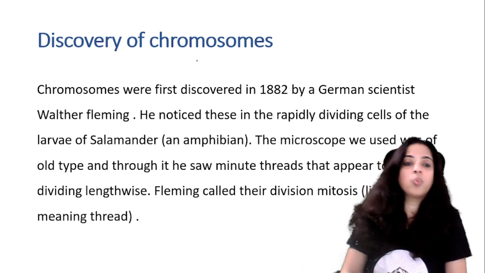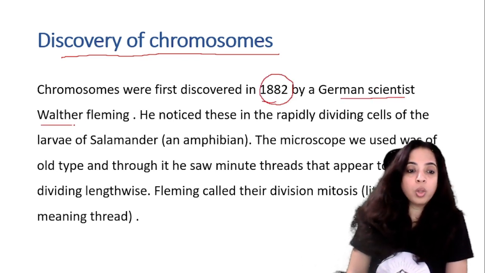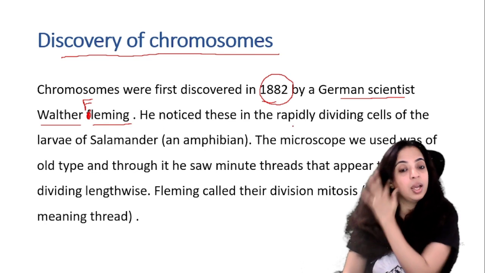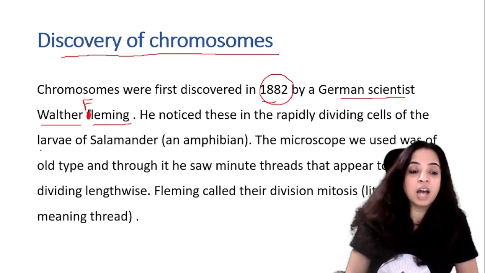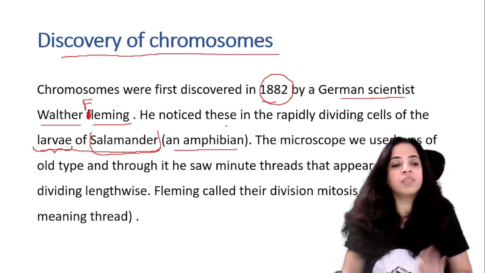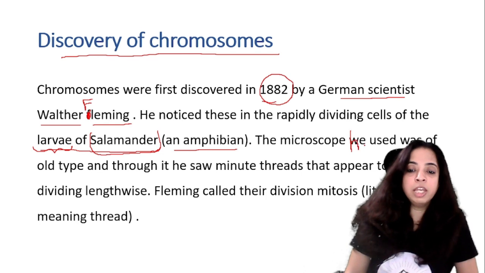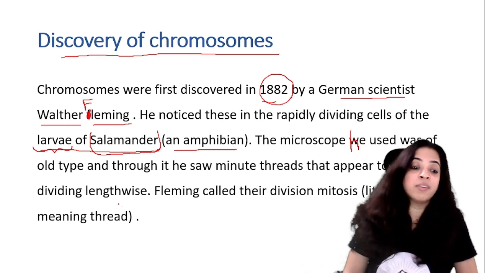First let's talk about how chromosomes were discovered. Chromosomes were first discovered in 1882 by a German scientist, Walther Fleming. He noticed them in the rapidly dividing cells of the larvae of the salamander. My dear children, I think you all know what a salamander is. It is an amphibian. The microscope he used was of an old type, and through it he saw minute threads that appeared to be dividing lengthwise.